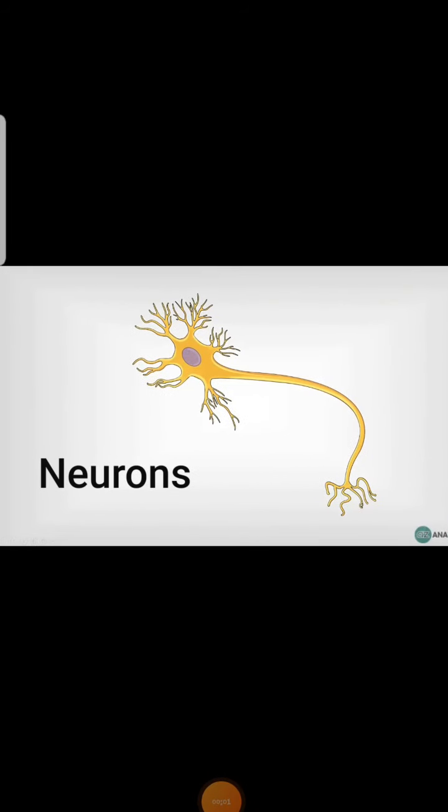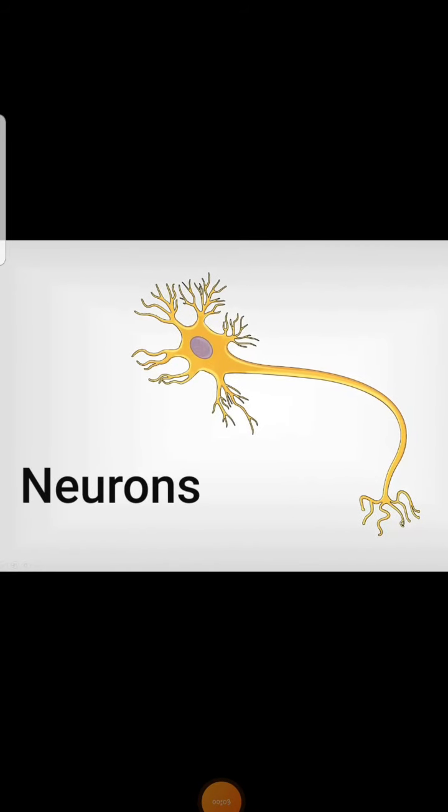In today's lecture, we will talk about the nervous system, and we are starting our new chapter. The objectives of today's lecture are that we talk about the functions of the nervous system. We will also talk about the neurons, the structure of a neuron, and we will discuss each part of the neuron.